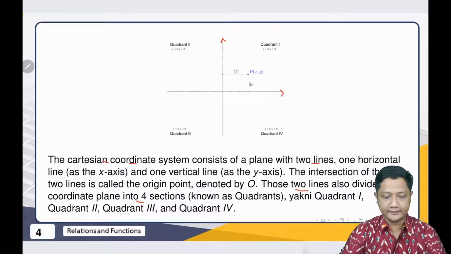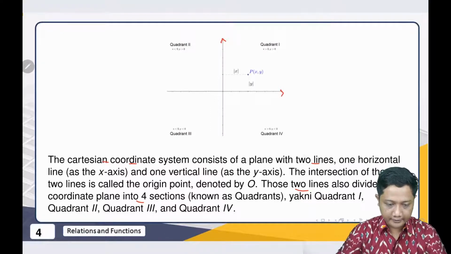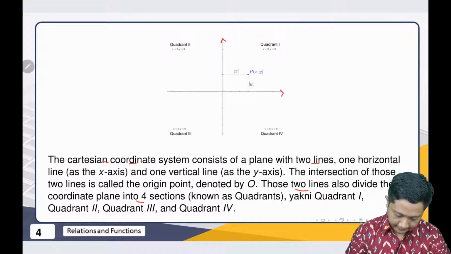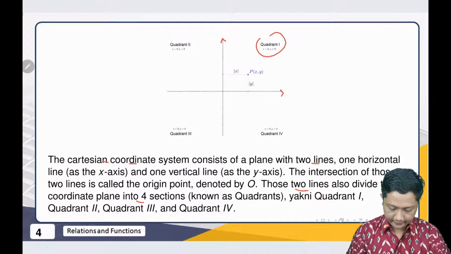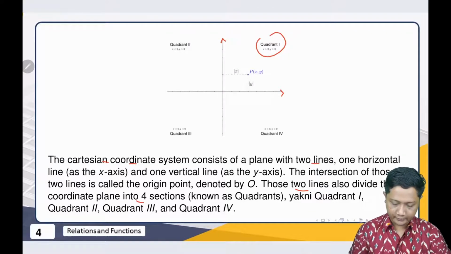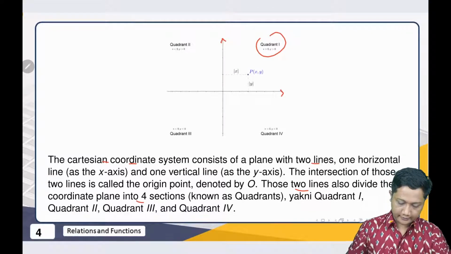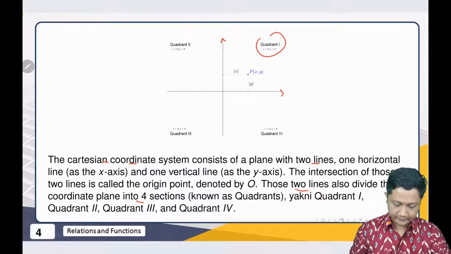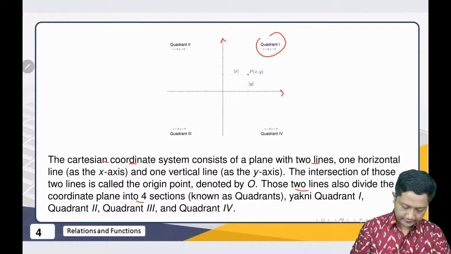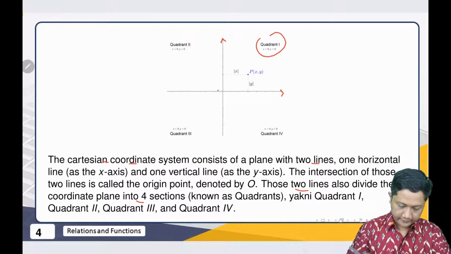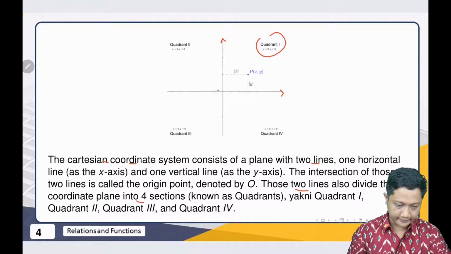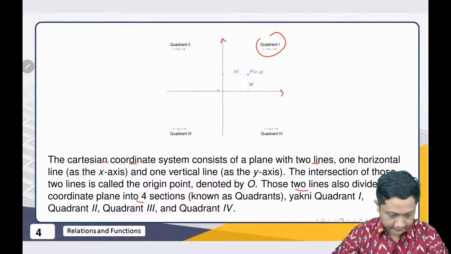When x is greater than 0 and y is greater than 0, we call it quadrant 1. If we go to the right, x is positive; to the left, x is negative; y going up is positive, and y going down is negative.